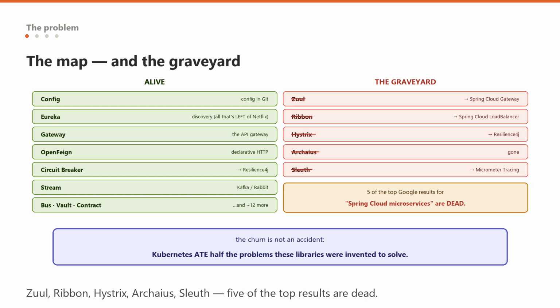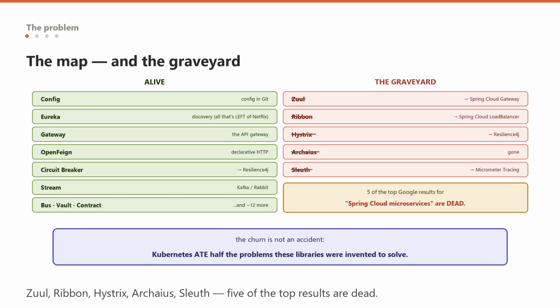Now the graveyard, and this is the part that catches people. Zuul, removed. Ribbon, removed, replaced by Spring Cloud Load Balancer. Hystrix, removed, replaced by Resilience4J. Archaius, gone. And Spring Cloud Sleuth, which is what everyone still names when you ask them about distributed tracing, has been replaced by Micrometer Tracing. Sleuth as a project is done.